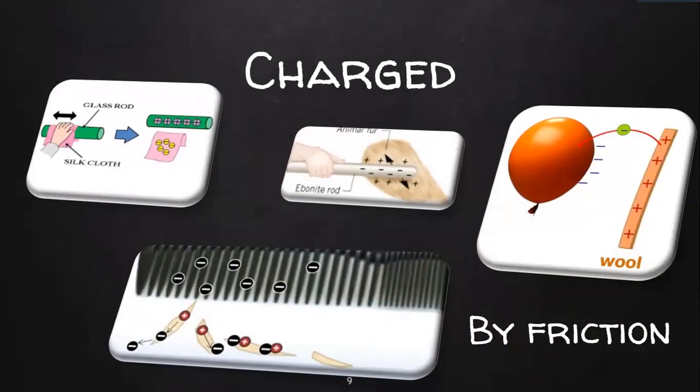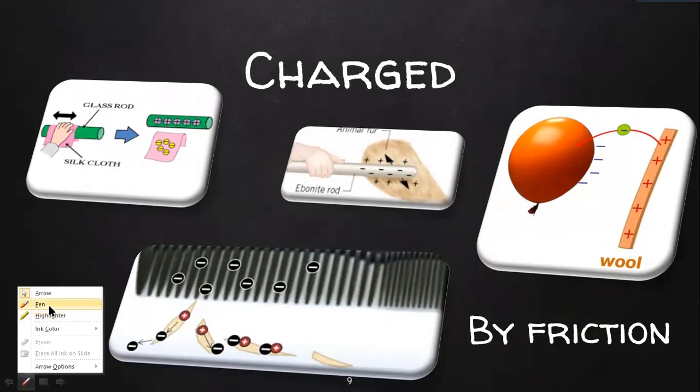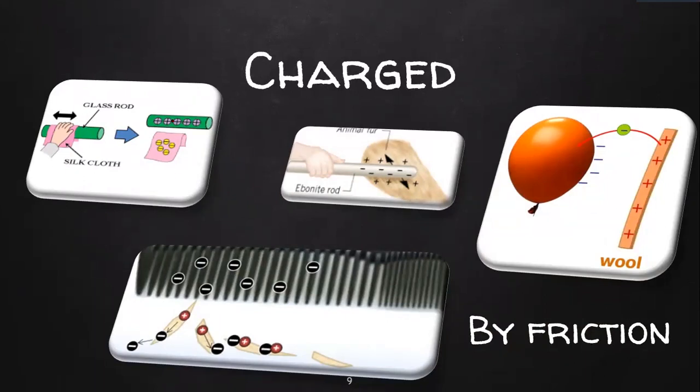So, charged. How do we charge? Not just amber and animal fur, there are many other ways to charge an object. One example here that we have is a silk cloth and a glass rod. As you can see, initially they both are neutral. Once you rub the silk cloth on the glass rod, the glass rod loses some electrons to the silk cloth. Since this silk cloth gains electrons, it becomes negatively charged. This has lost electrons, so this became positively charged.